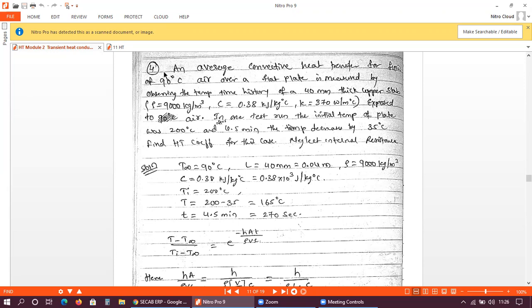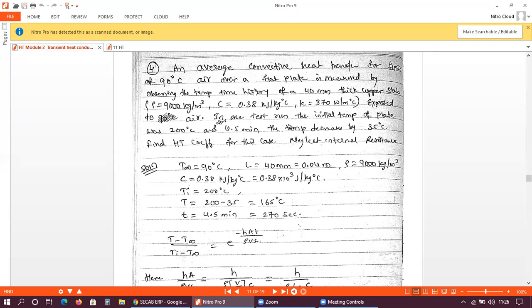The temperature of the air flowing on the surface of the plate is 90 degrees Celsius. Its thickness is also given: 40 is the thickness of that copper slab.